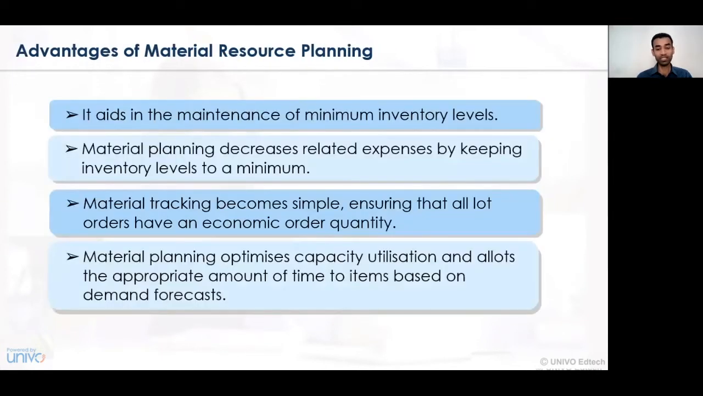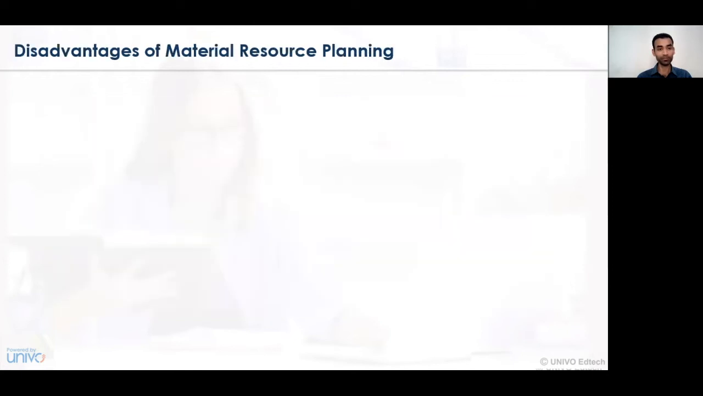It utilizes the capacity and allots the appropriate amount of time to items based on the demand forecast. Another objective of material requirement planning is that whatever amount of goods and services is required on a machine or in a particular cycle, it utilizes a certain amount of time to see that the capacity does not remain idle. So the idle time of a machine is automatically minimized, and accordingly the cycle being undertaken for the production of the goods and services is always very effective.